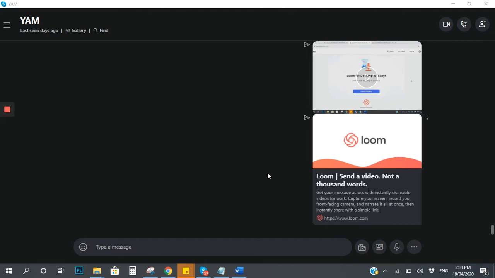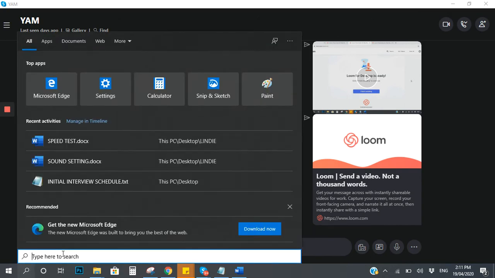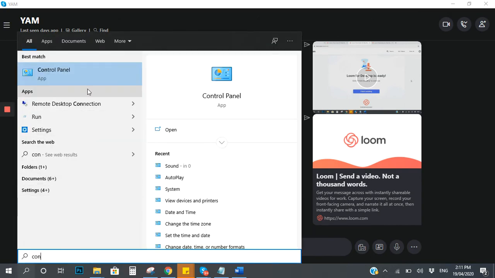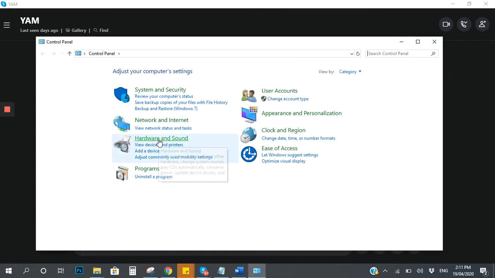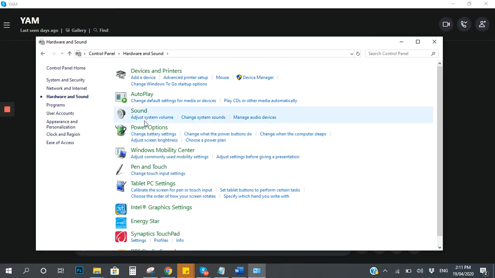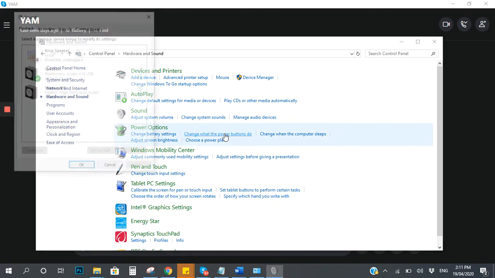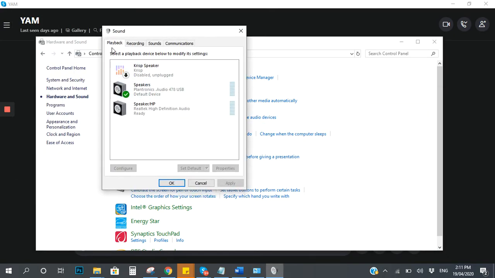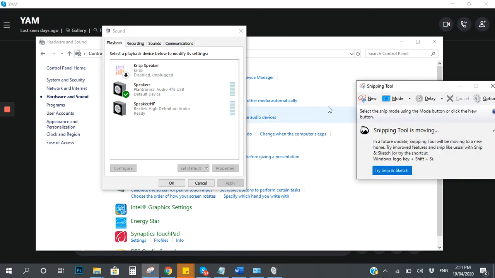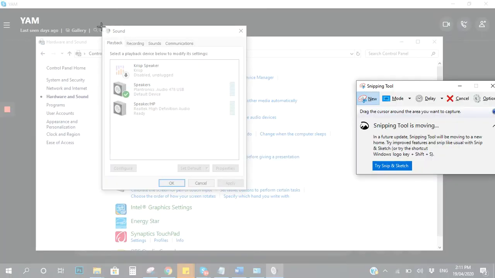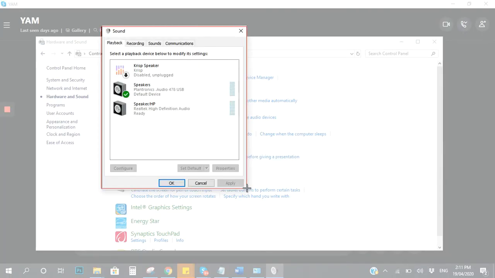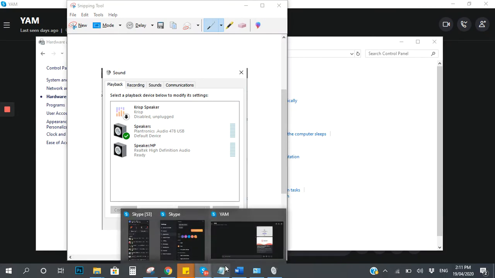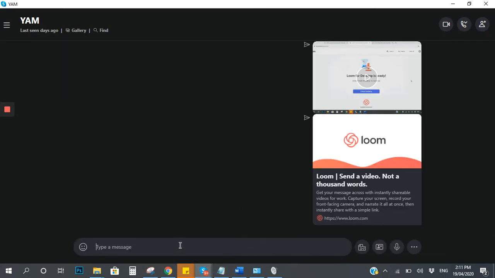This is how you are going to screenshot the sound setting. First, you go to Control Panel, then click Hardware and Sound, and then Sound. Then you will see the playback. This is the speaker. Then you need to screenshot that one. And then you can send it via Skype.